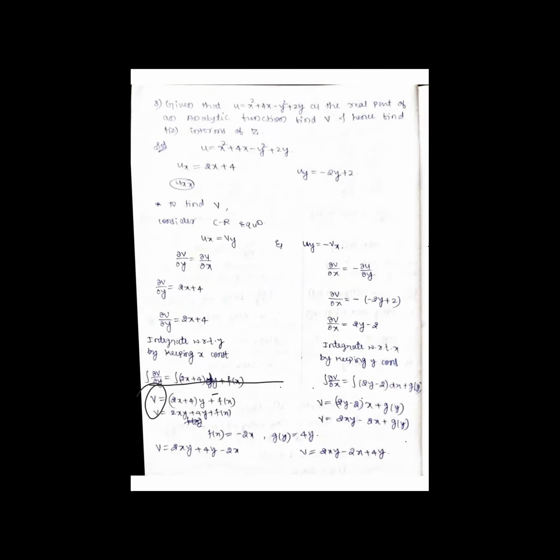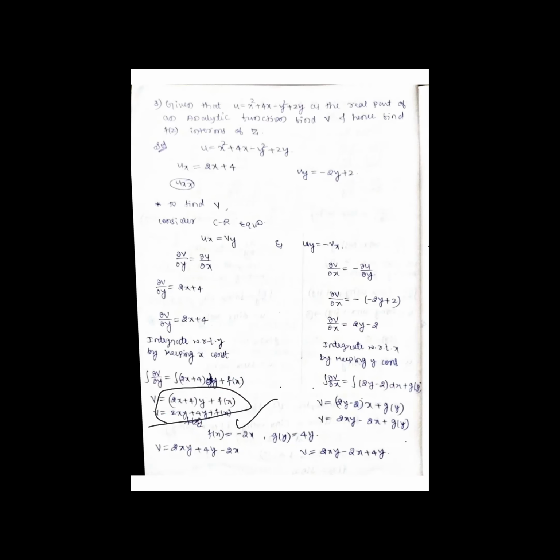V is equal to the integration of 2x plus 4 dy. Here 2x plus 4 is constant, so I take it out. Integration of dy will be y plus f of x. Therefore we get 2x into y, 2xy, plus 4y plus f of x. I'll simplify and keep this as v.